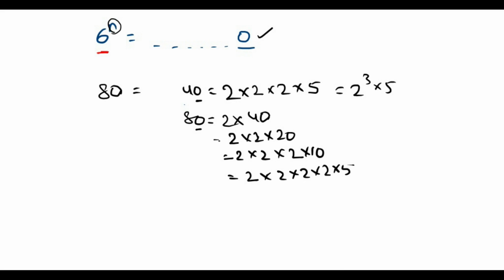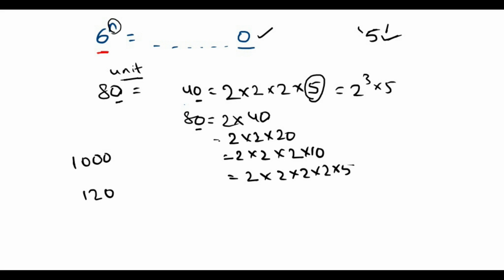If we take 100, 1000, 120 or any number ending with 0, it has a multiple of 5. A factor 5 is a must for any number to end with 0 in the units place. We need a multiple of 5, which is necessary.